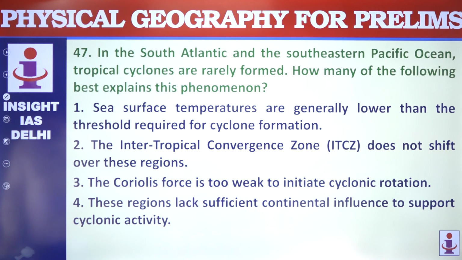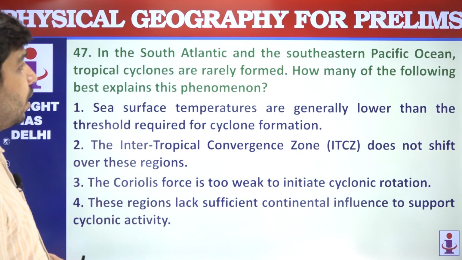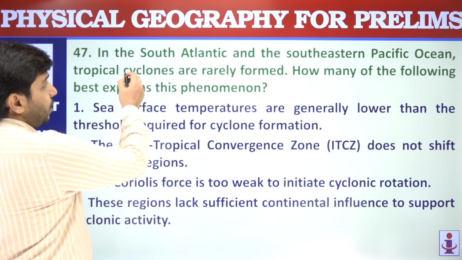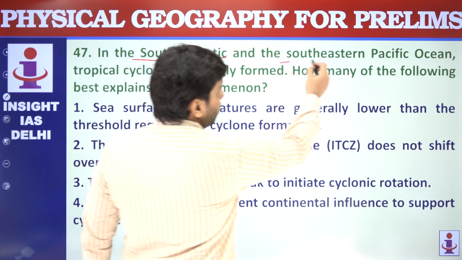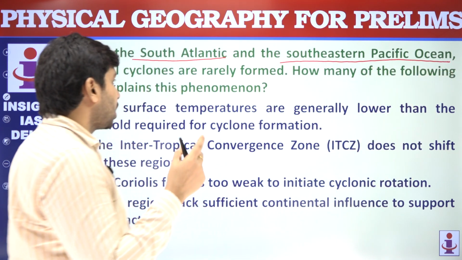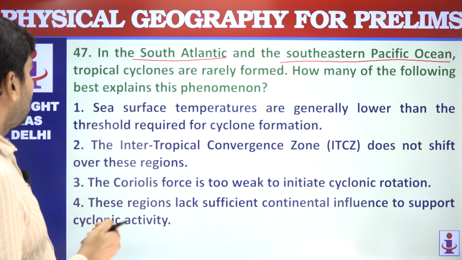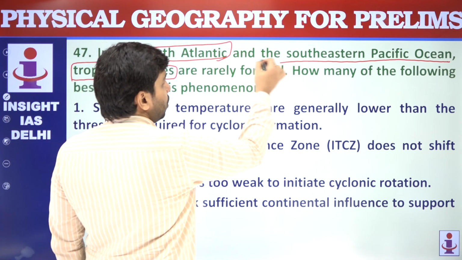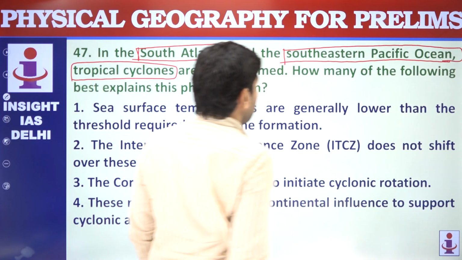Next we have: in the South Atlantic and Southeastern Pacific Ocean, tropical cyclones are rarely formed. How many of the following best explain this phenomenon? 4 reasons are being given, and the question is asking how many are reasons behind this in these 2 regions.